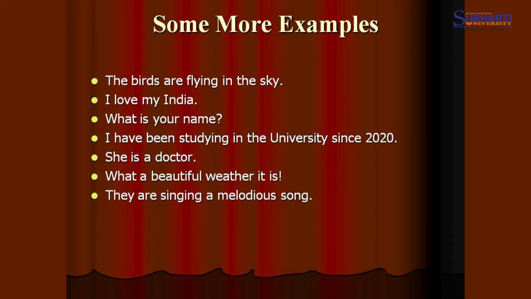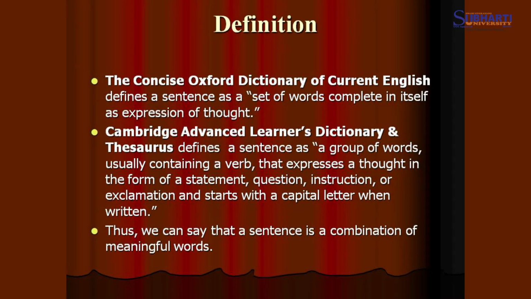Here are some examples which will indicate to you the sentence, and also you will understand better the meaning of the sentence. The birds are flying in the sky, and I love my India. What is your name? I have been studying in the university since 2020. She is a doctor. What a beautiful weather it is. They are singing a melodious song, etc.